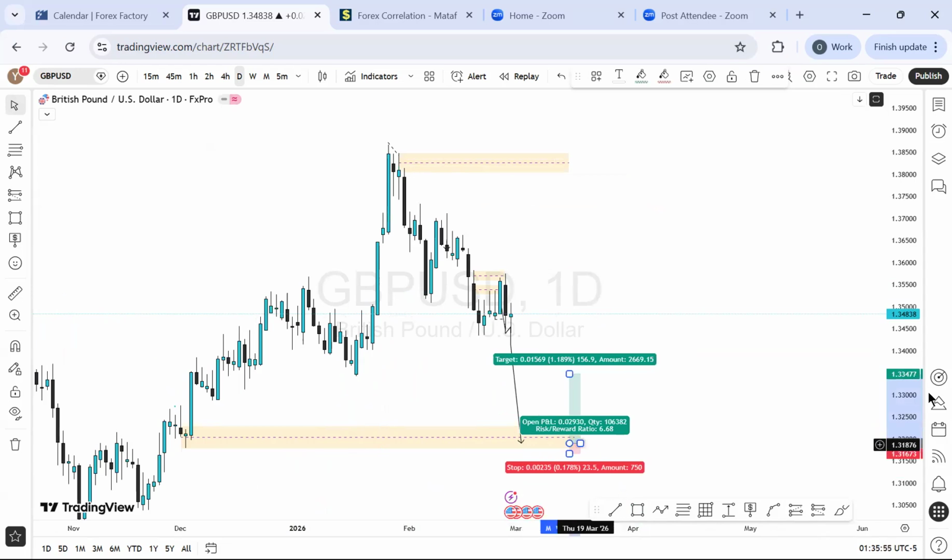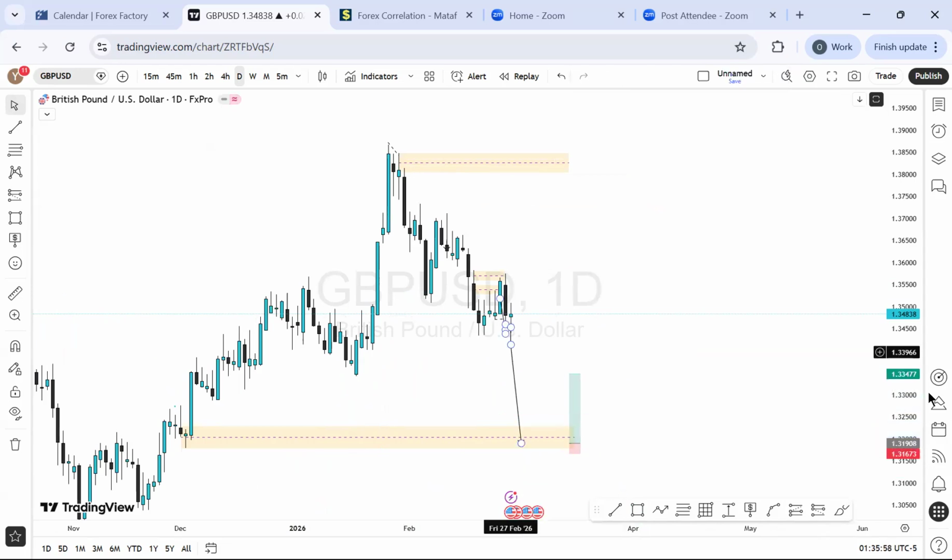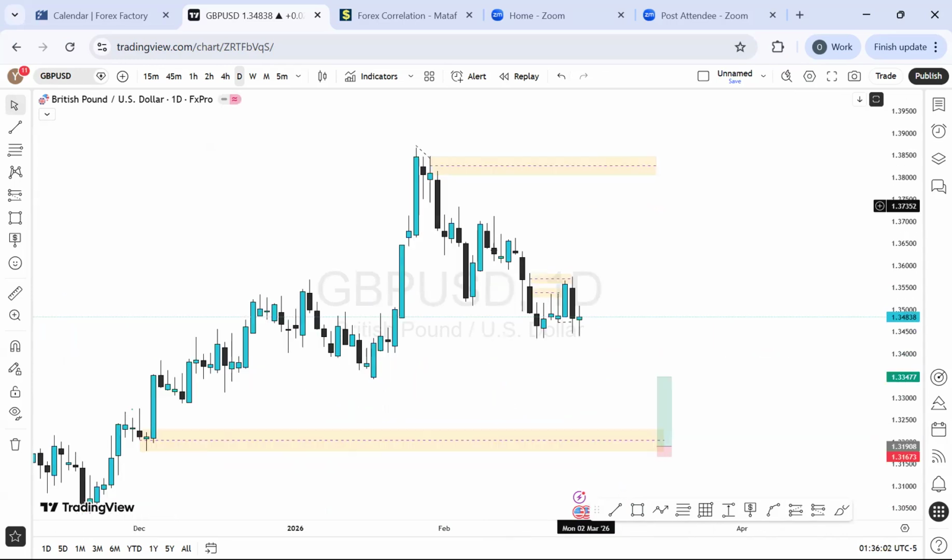So that means we can actually find the price hitting this level right here, and we can also find the price hitting this level right here. If the price is hitting here, that means we'll be selling off from this price level. But if the price is hitting here, that means we'll be buying off from this price level. So this is a tricky one for the week. We don't know how the market will move. And this is a daily time frame, by the way.